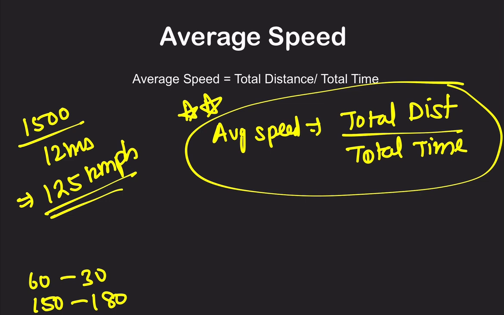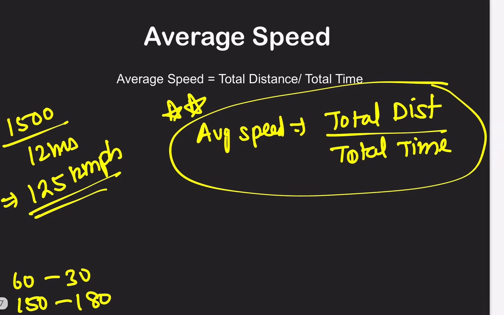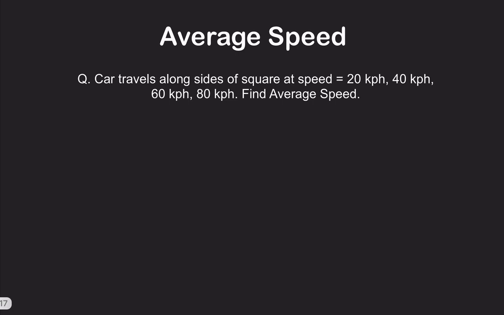Suppose I was going at 10, then 20, then 30 and 40. You cannot simply do 10 plus 20 plus 30 plus 40 by 4. No. The only way to calculate average speed is total distance covered divided by total time, right? How? We'll see. Now let's see this question.